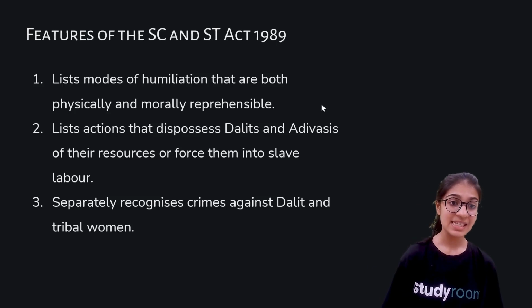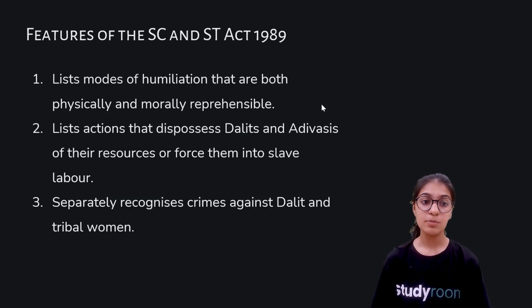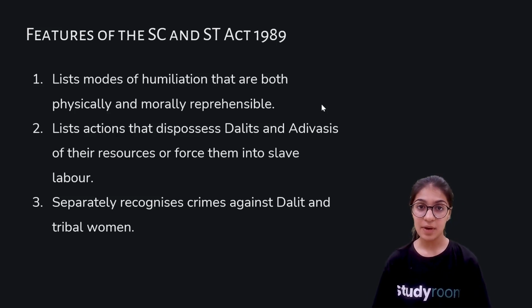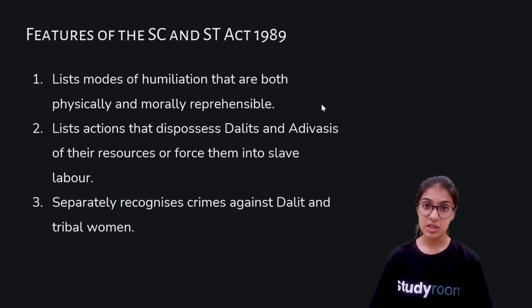So the very first point says: list modes of humiliation that are both physically and morally reprehensible. That means the government has recognized two types of humiliation. First is physical and the other is moral. Physical humiliation is physically hurting someone, like beating someone, right? And moral humiliation, as we saw in the example, is where people were forced to wash the feet of the people who belong to the majority community. This is a humiliation that is happening, so this is an example of moral humiliation.